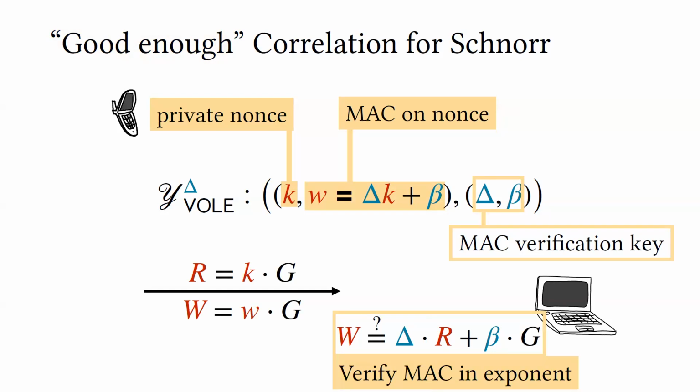And the way that you can use this correlation is that the party that gets the private nonce claims its public value R to the verifier. And it also has this MAC W that authenticates its private nonce. And it can just send W in the exponent to the verifying party. And the verifying party has its MAC keys, which it can just check in the exponent to make sure that this first party, the prover party, is not lying about the nonce that it got out of this correlation.